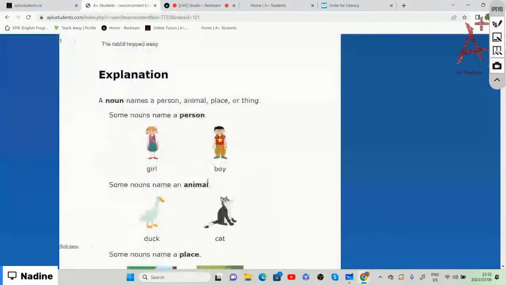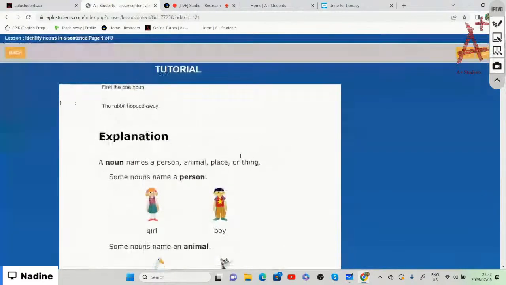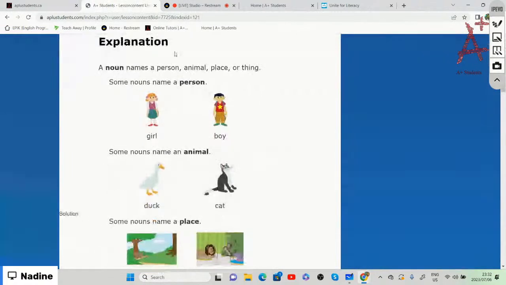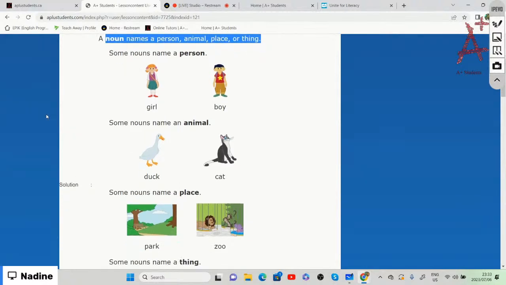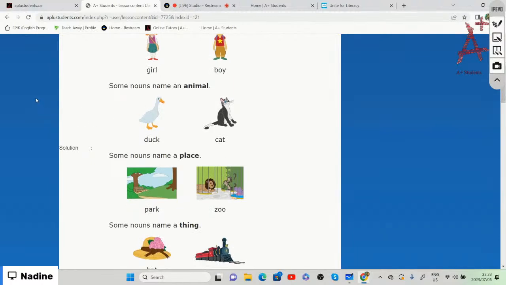All right, so just before we identify nouns within a sentence, let me refresh again that a noun names a person, an animal, a place, as well as a thing. And like I said, it doesn't necessarily have to be a person's name, but it can refer to girl, boy, man, woman, uncle, aunt, grandma, and so on. It also names an animal.